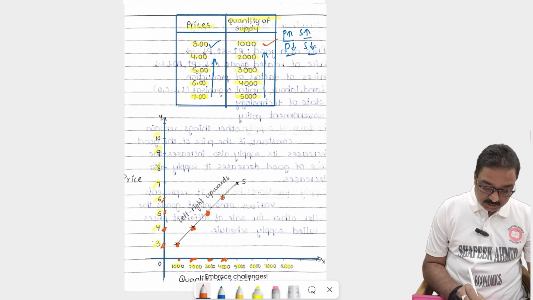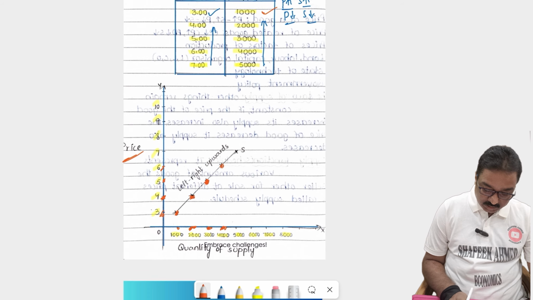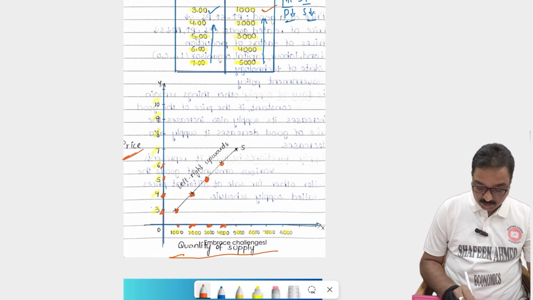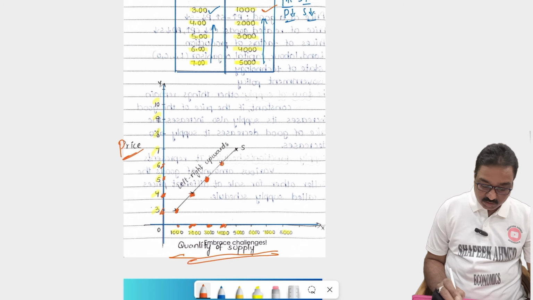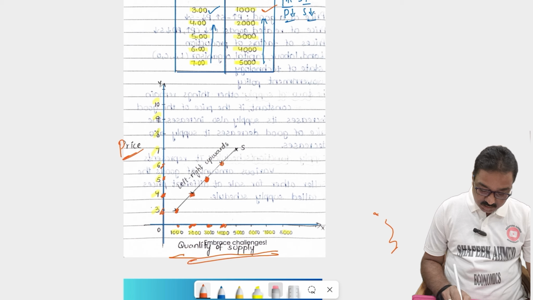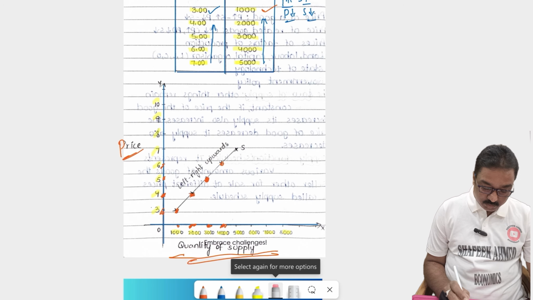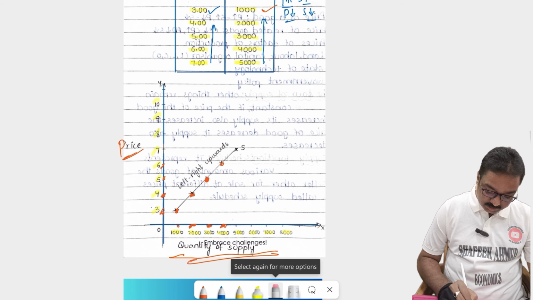On the x-axis I am showing the quantity of supply, and on the y-axis I am showing the price.